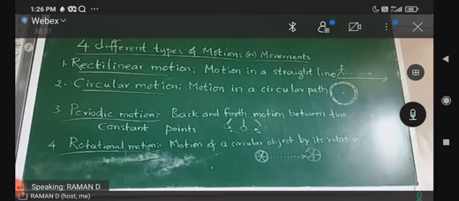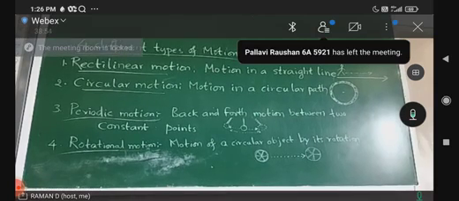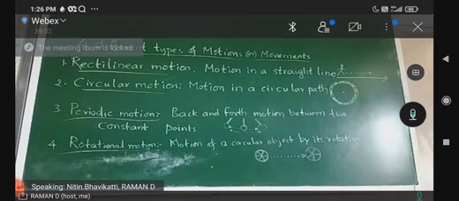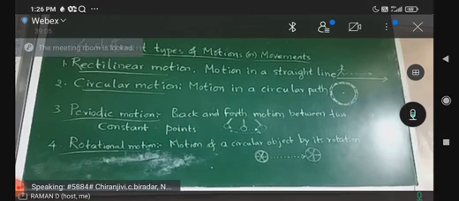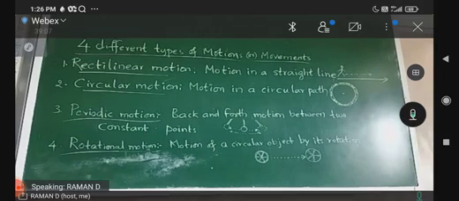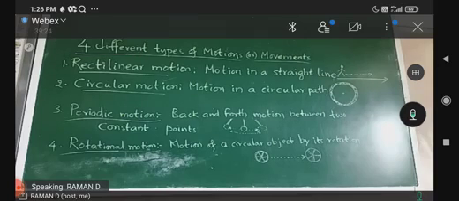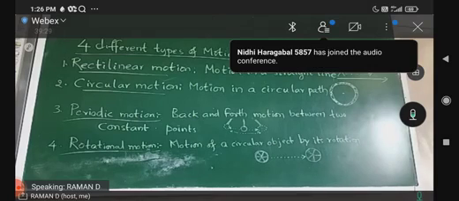Very good. So what is motion? Motion is a change in the position of an object with time. How can we decide that there is a change in the position? By measuring the distance between the points. By measuring the distance between the points, we can determine that there is a change in the position and motion has been observed.